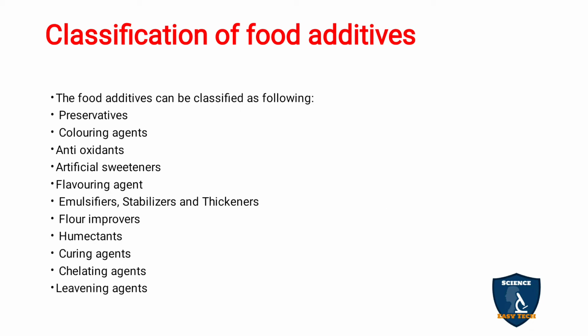Moving on to the classification of food additives. Food additives can be classified as preservatives, coloring agents, antioxidants, artificial sweeteners, flavoring agents, emulsifiers, stabilizers and thickeners, flour improvers, humectants, curing agents, chelating agents and leavening agents.